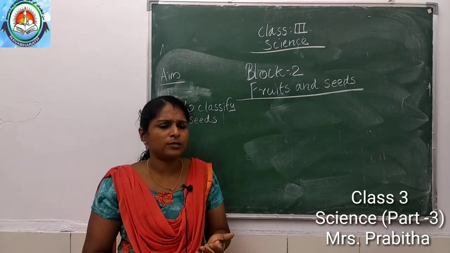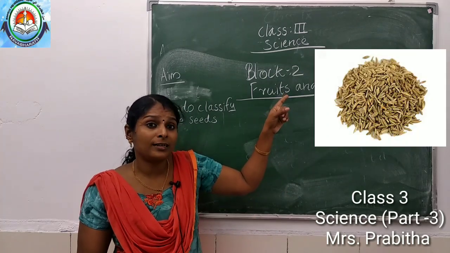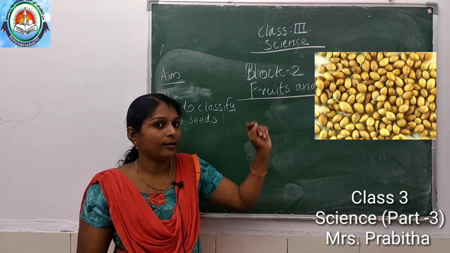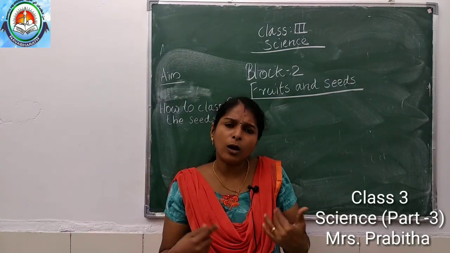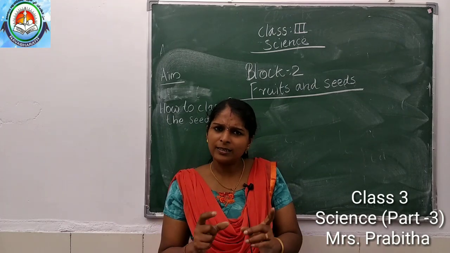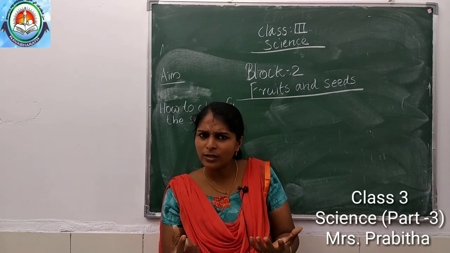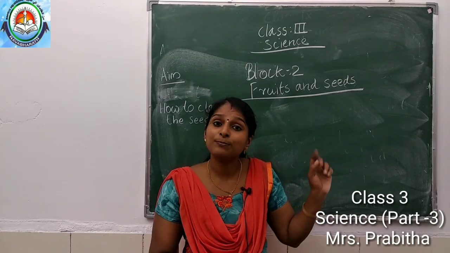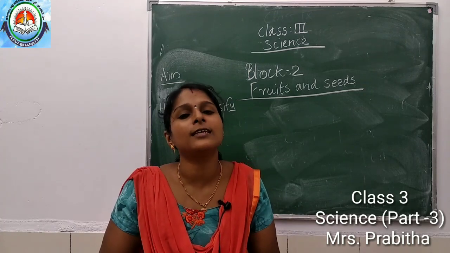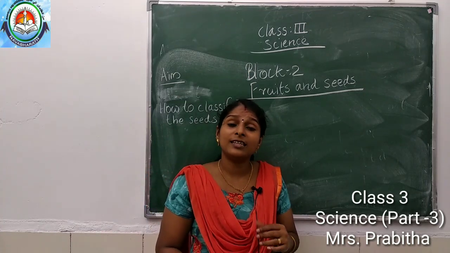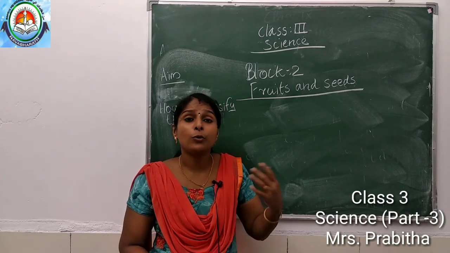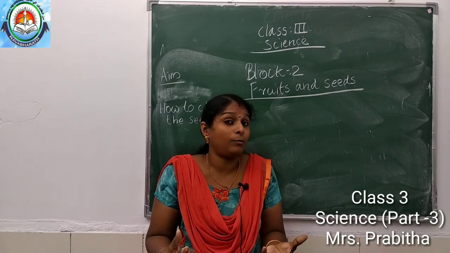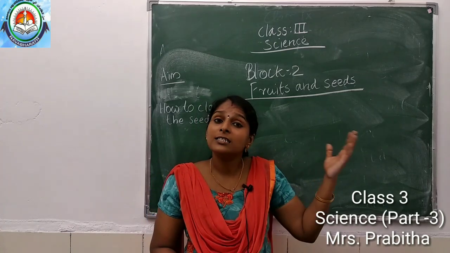Then next some more pictures. Cumin seed, chili, coriander. These are some seeds. How do we use these seeds? What do we call these seeds? These seeds are called spices. When we add spices in food, it increases the taste and flavor of the food. So when we add coriander, chili, cumin seed in the food, a very nice smell comes out, right? Yes, so they are called spices.